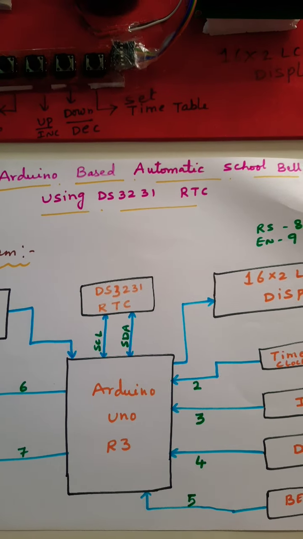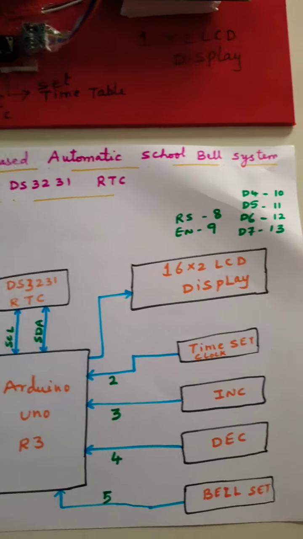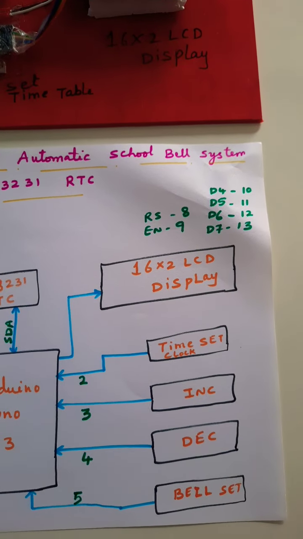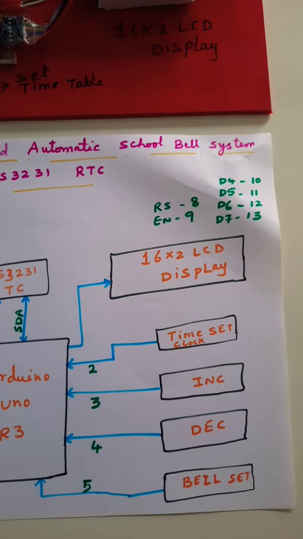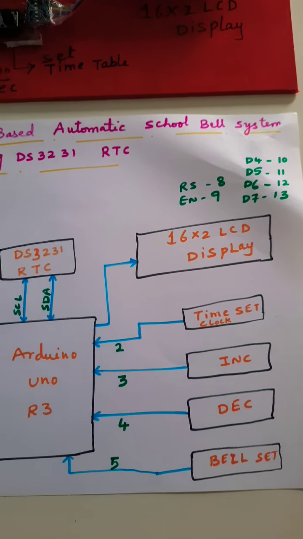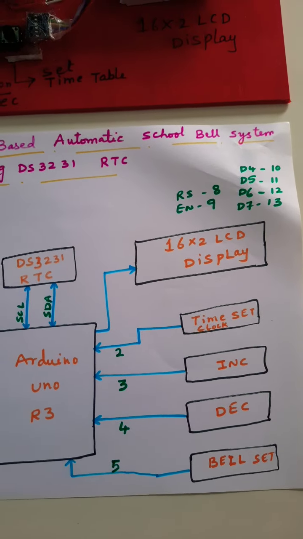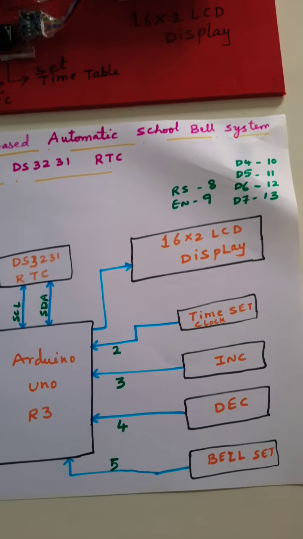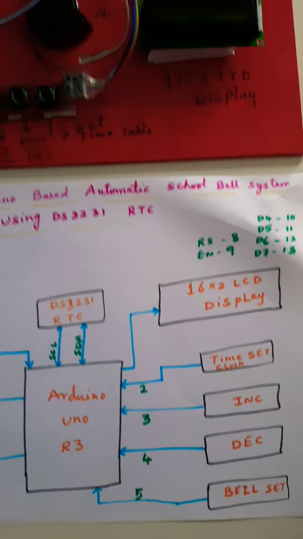based IC, SCL SDA, 16 cross 2 LCD display, RS, enable, D4, D5, D6, D7, pins 8, 9, 10, 11, 12, 13, and set timer, second pin, third pin, increment, fourth pin, decrement. School bell is the fifth pin.